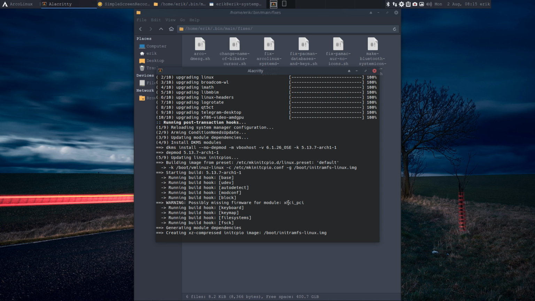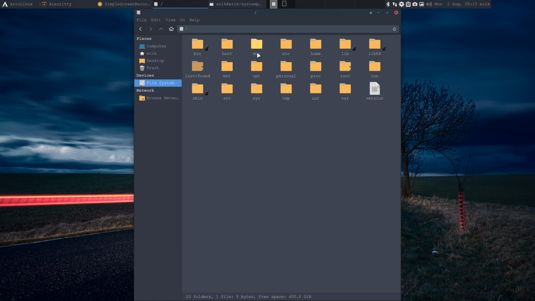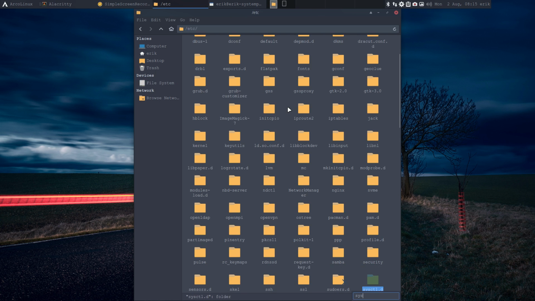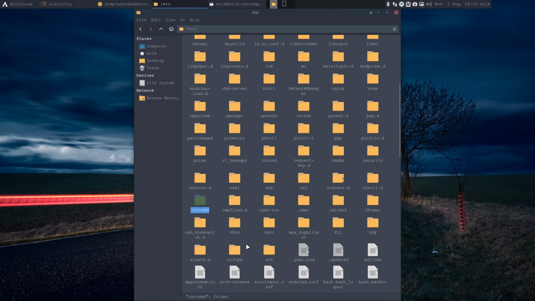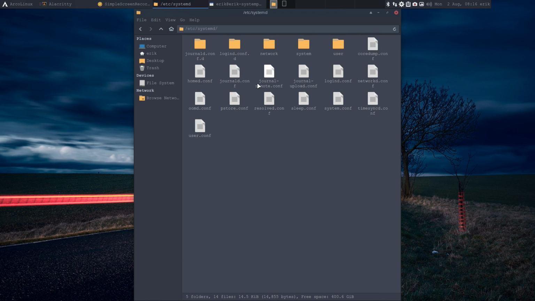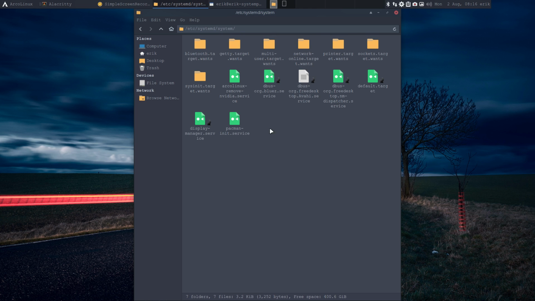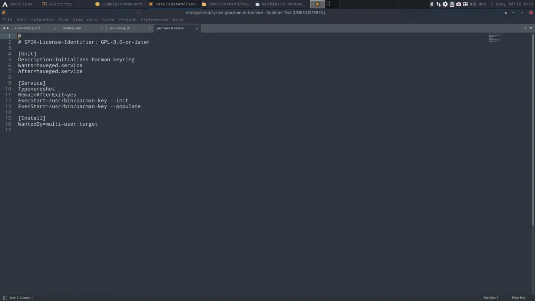Oh yeah, if you want to see where it is at, file, etc, system. Sorry, I'm not really a fan of the font now because it's very tiny for me, my eyesight. systemd system, and we have the pacman-init service, and we've changed a few lines. We've deleted a few lines up here, and we've just typed populate. So anything that you have on your system, it will add it to the list. In our case, it's ArcoLinux and Chaotix.